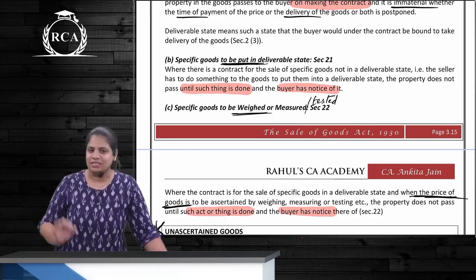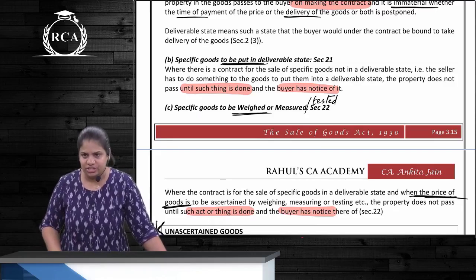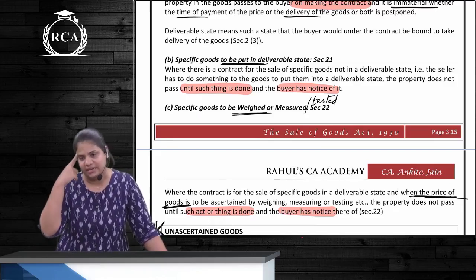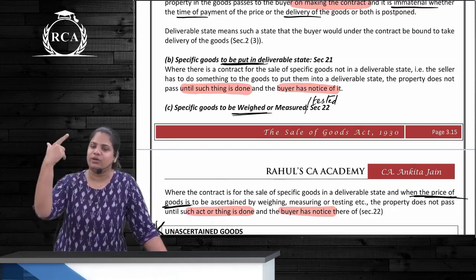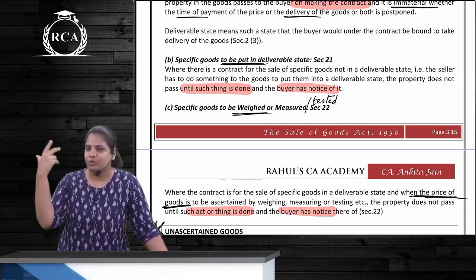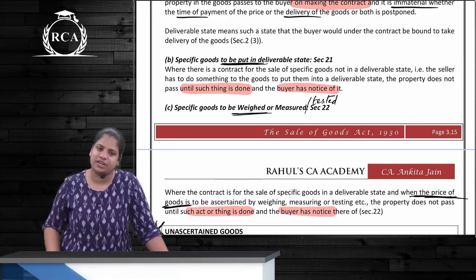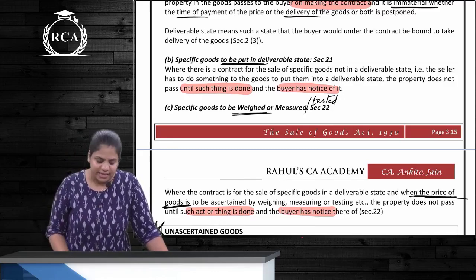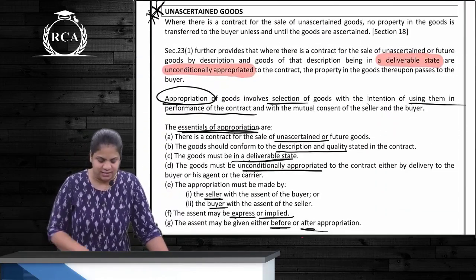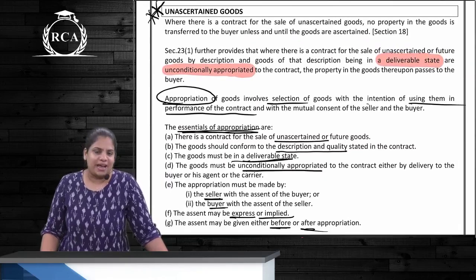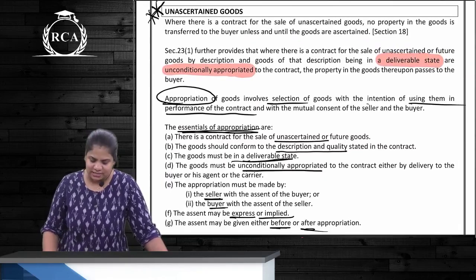Clear? So if it is specific goods, when does the ownership pass? When the parties intended it to pass. Intention, how will you know? Based on the TCC. If you don't know the TCC, then these 3 rules will apply. Clear? Next one. If they are unascertained goods, ownership cannot pass until and unless the goods are